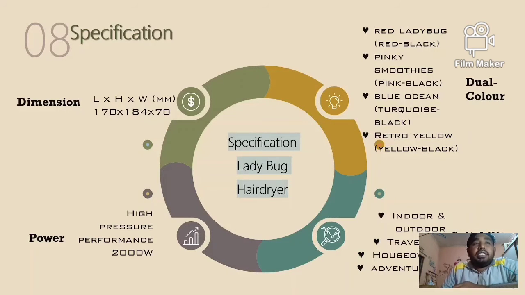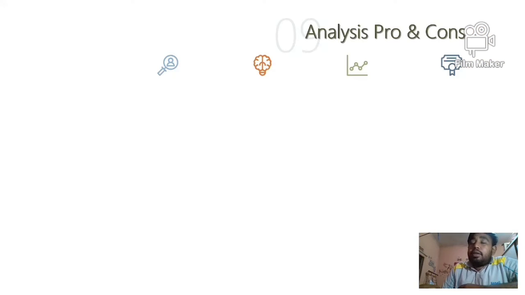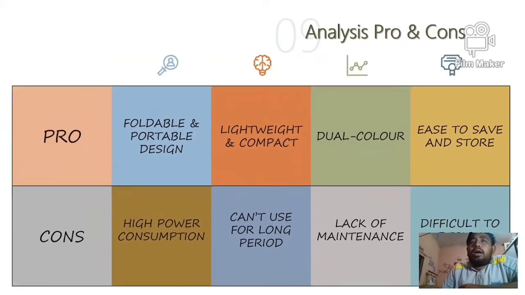Another is the specification. Specification is the dimension. Our dimension of the hair dryer is 170 length, 184 width, and 70 width. Our power of the hair dryer is high pressure performance with 2000 volt. Our concept is dual color with 4 different colors: red, pink, blue and yellow. Our hair dryer is suitable for indoor or outdoor use and for travelers.